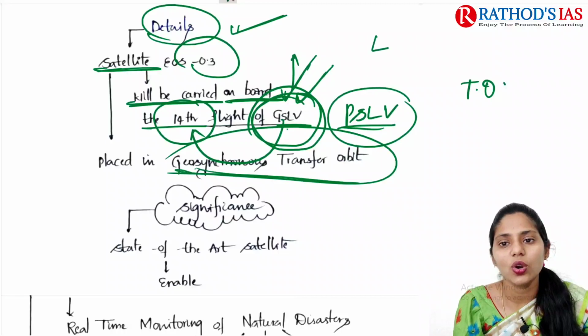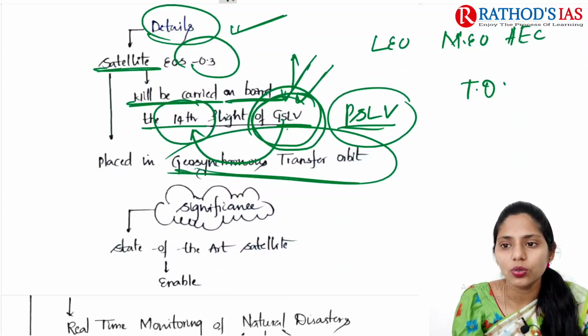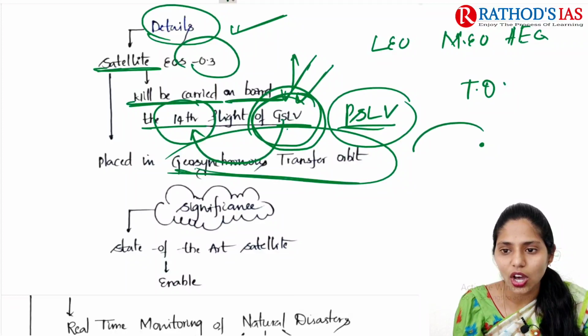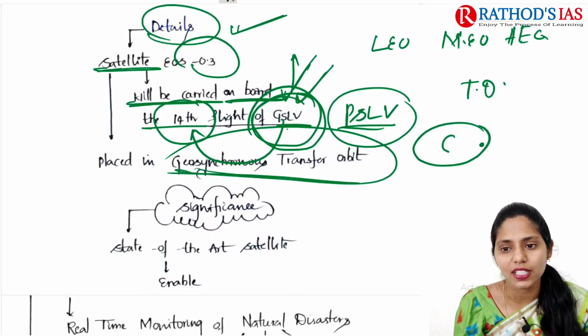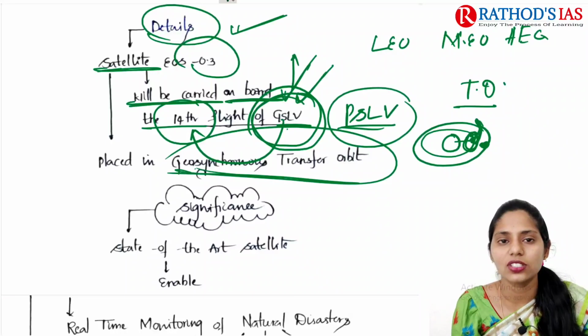So we have low Earth orbits, medium Earth orbits, as well as high Earth orbits. When we want to place a satellite in an orbit, with the Earth present here, we first place it in one orbit, and from that orbit we shift it to another orbit. The orbit where we initially place it, from which we shift to another orbit, is called the transfer orbit.